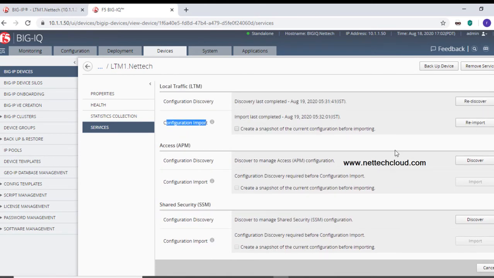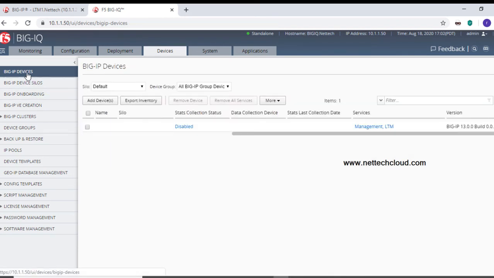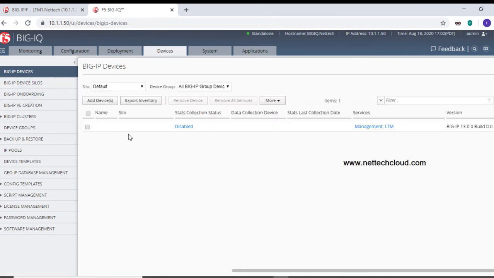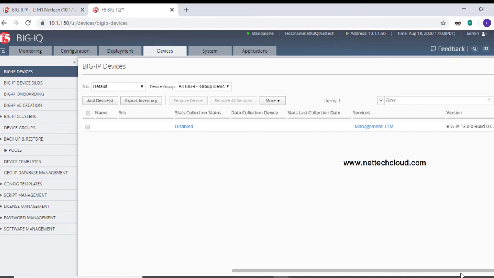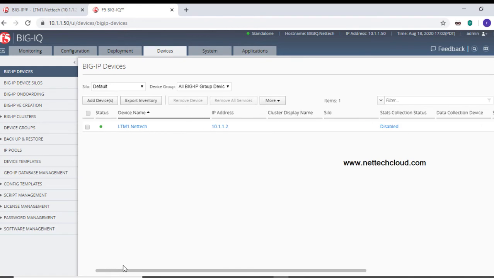Let it be succeeded, and yes, import last completed and done. Now the next step: let us assume that this device has been added, and let the status be green. And yes, status is green, available, completed, management and LTM services. That's perfect. So now I want to do some configuration.